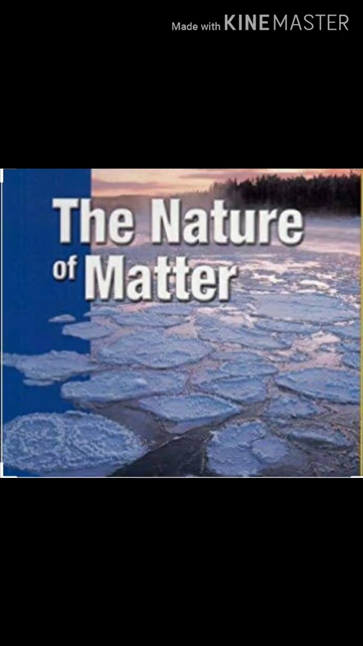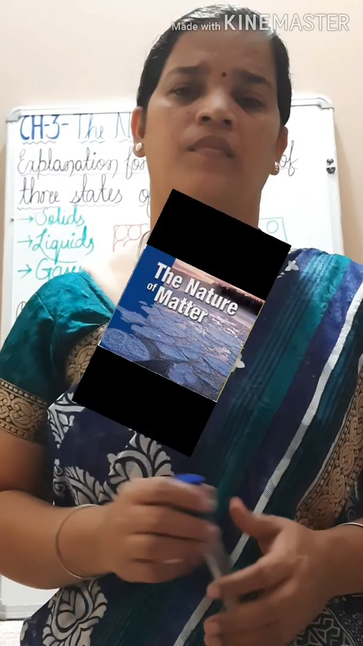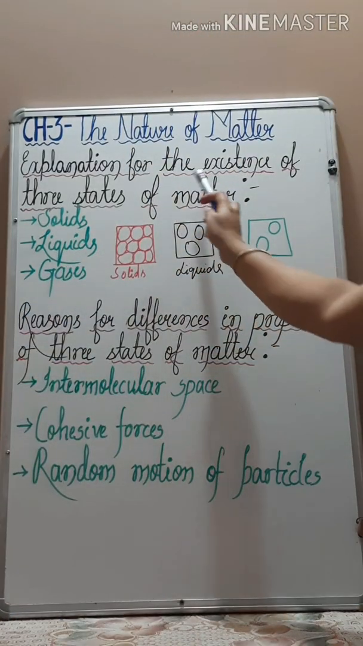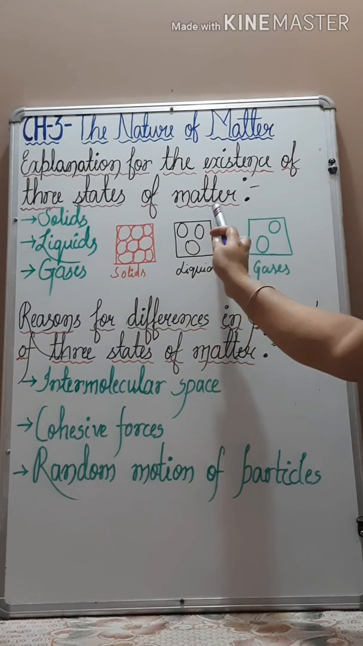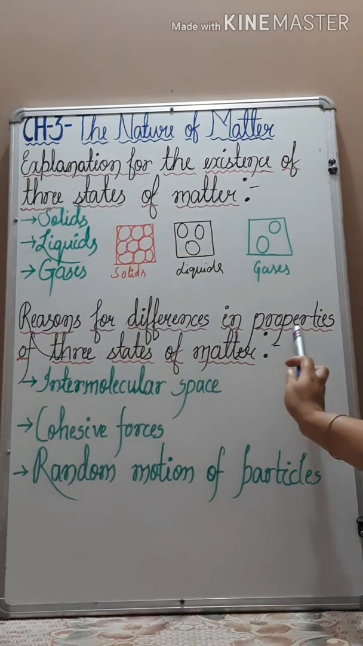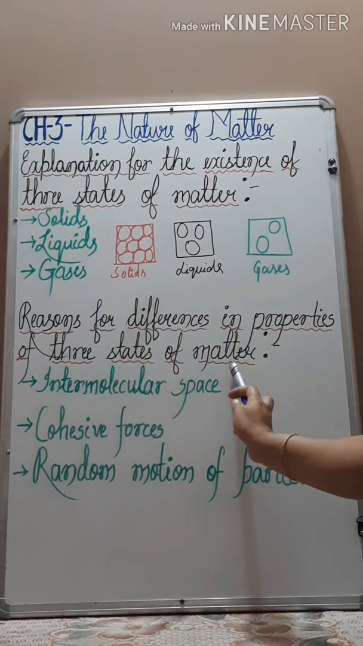We will continue the chapter The Nature of Matter. Children, in the last video we read about the composition and properties of three states of matter. Clear? Today we will read about the explanation for the existence of three states of matter and reasons for the difference in properties of three states of matter.